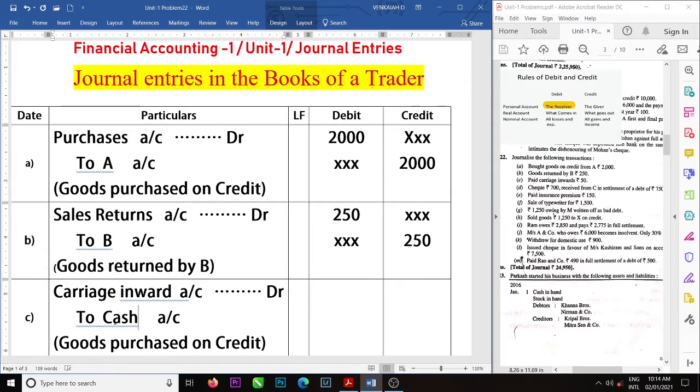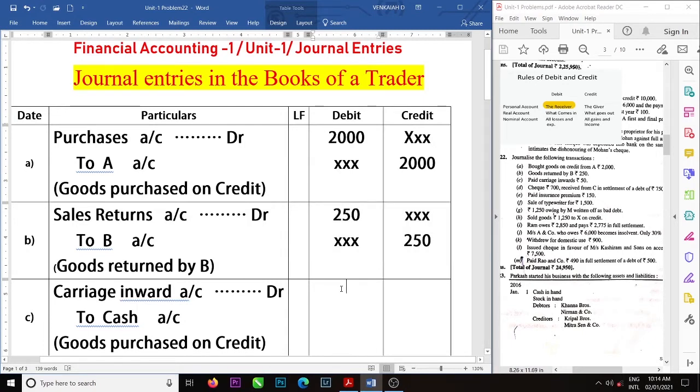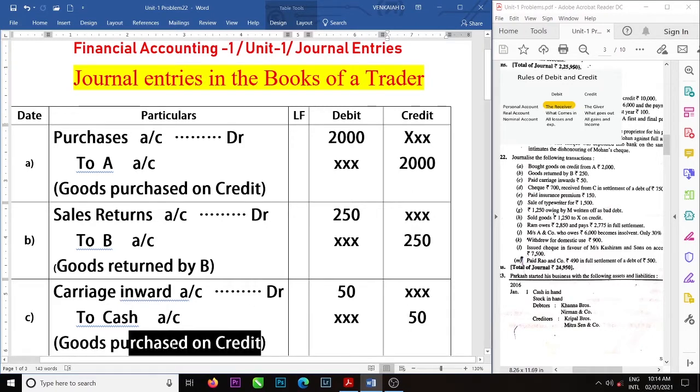Expenses were paid either in cash or check. Carriage inward is an expense, debited because all expenses are nominal accounts. According to the nominal account rule, all losses and expenses are to be debited. So carriage inward account debit to cash account. Carriage inward paid.